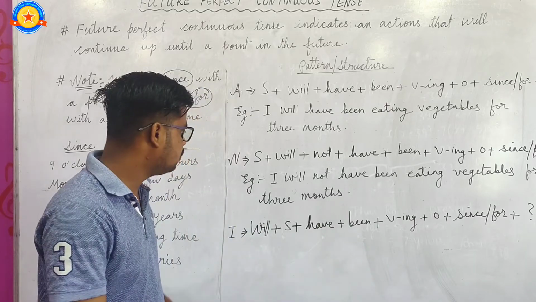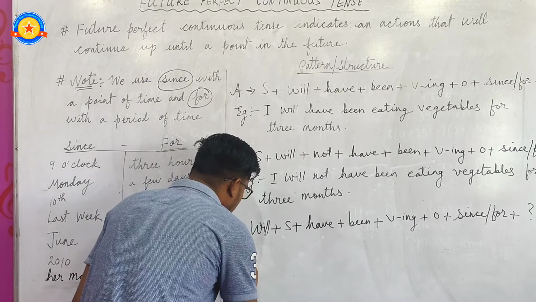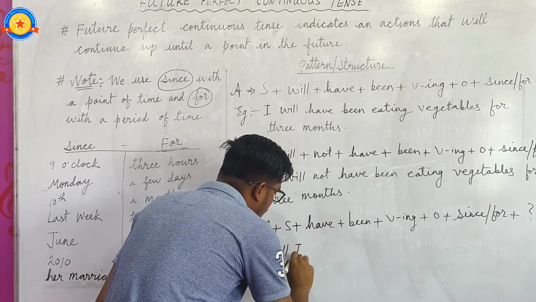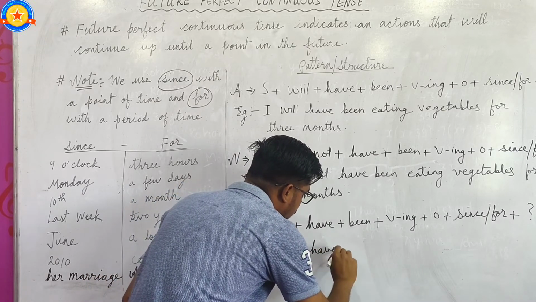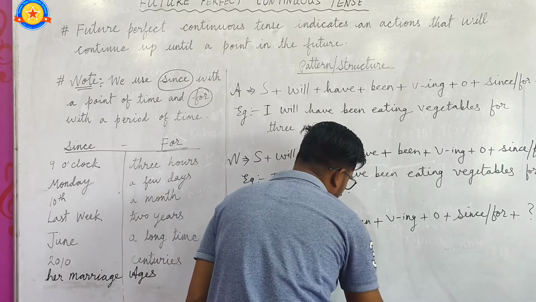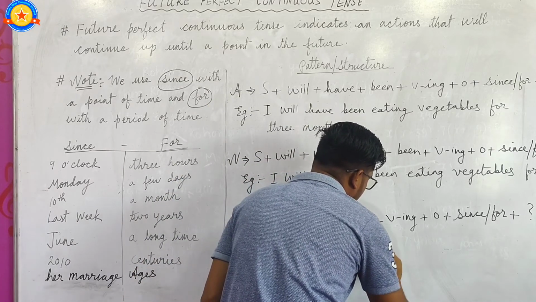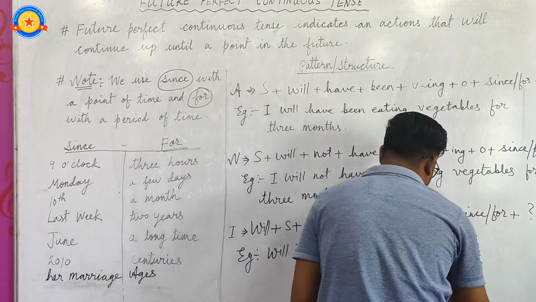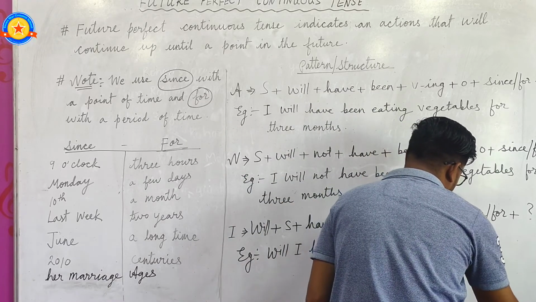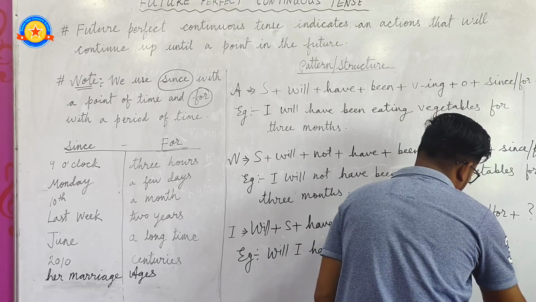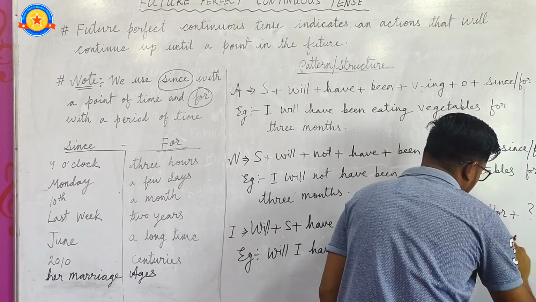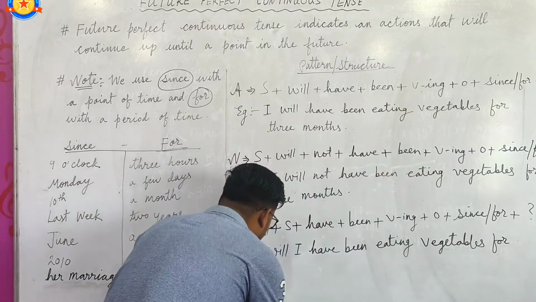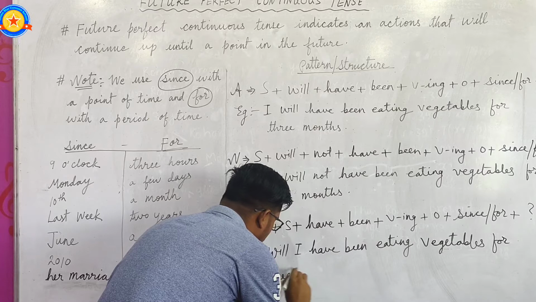Okay, so for example: will I have been eating vegetables for 3 months?